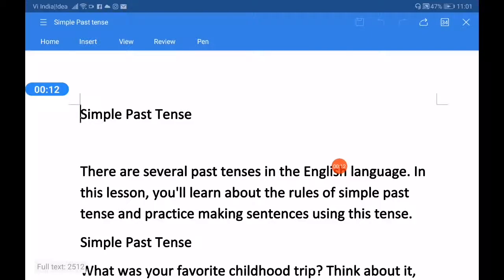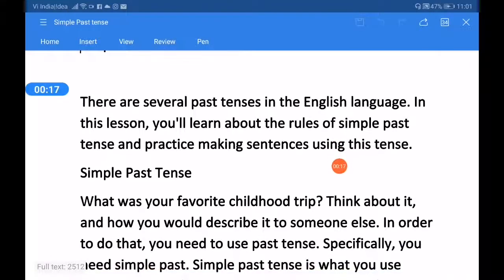This is simple past tense. There are several past tenses in the English language. In this lesson, you will learn about the rules of simple past tense and practice making sentences using this tense.